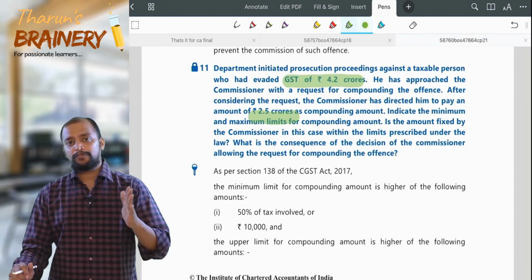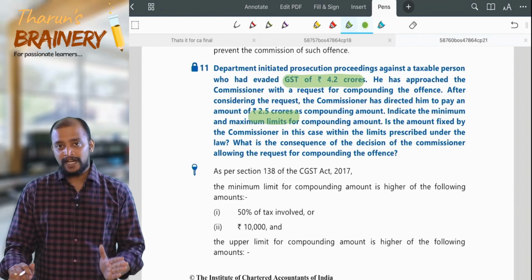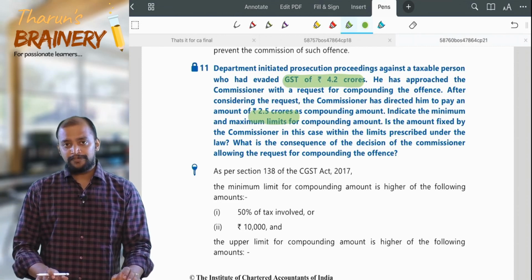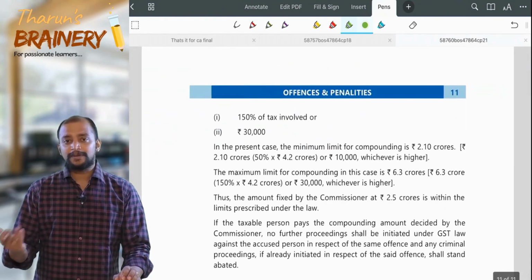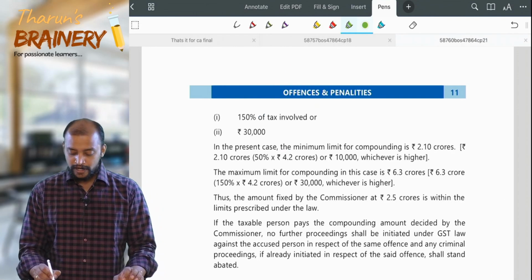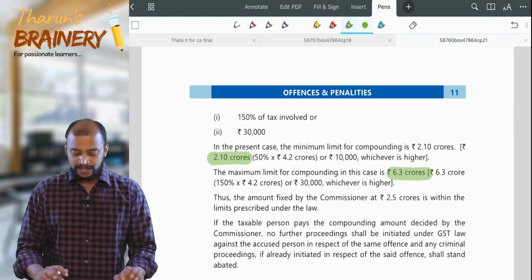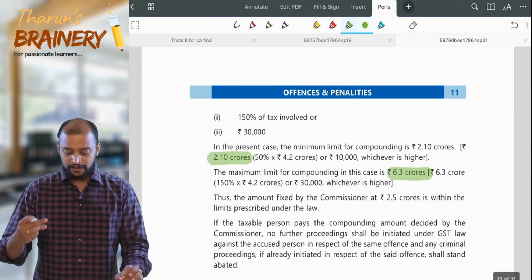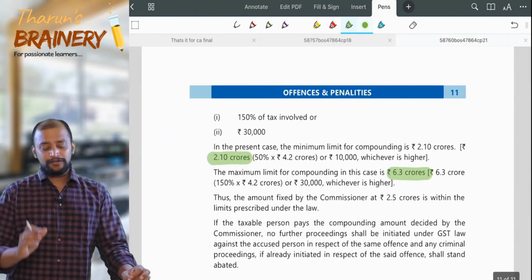So the minimum: 4.2 half is 2.1, and 3 times that minimum, or 4.2 at 150%, that is 6.3. So the range is 2.10 to 6.3. So what is the compounding fee that is levied? 2.5 crores. It is within that limit, therefore that is valid.